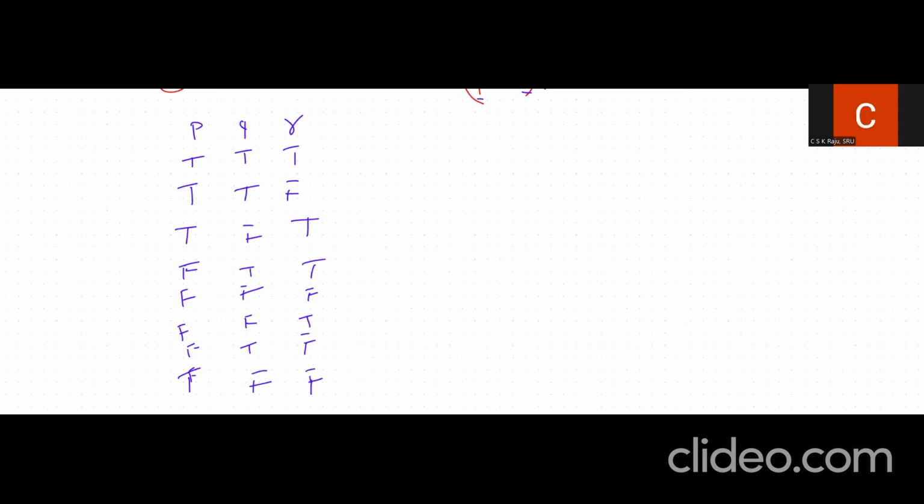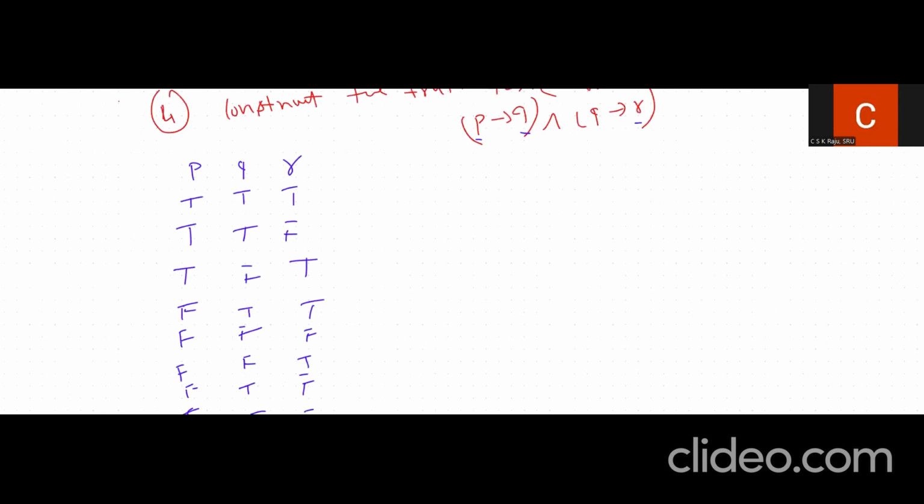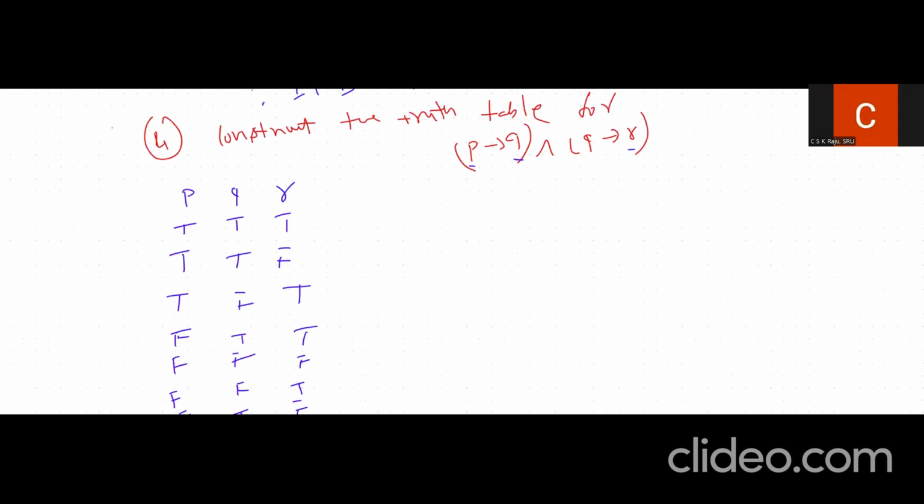Now you see we have a combination of compound statements. So we will try to calculate, like in BODMAS, the bracket values initially, and then we will apply the entire compound statement value, the proposition value. So now, if you try to calculate here, P implies Q we have to calculate separately, the bracket value separately. Also Q implies R we also have to calculate. Then P implies Q and Q implies R.